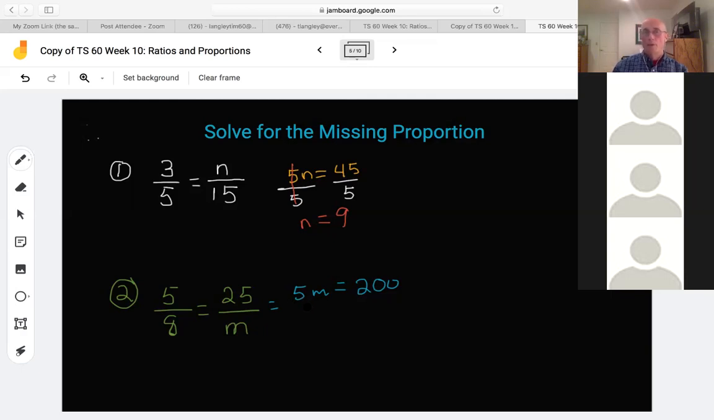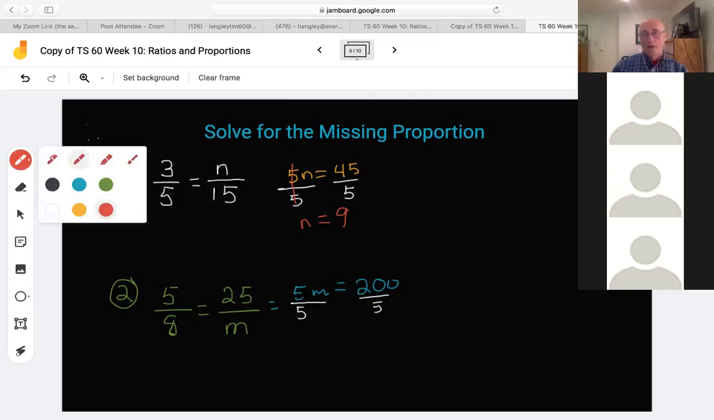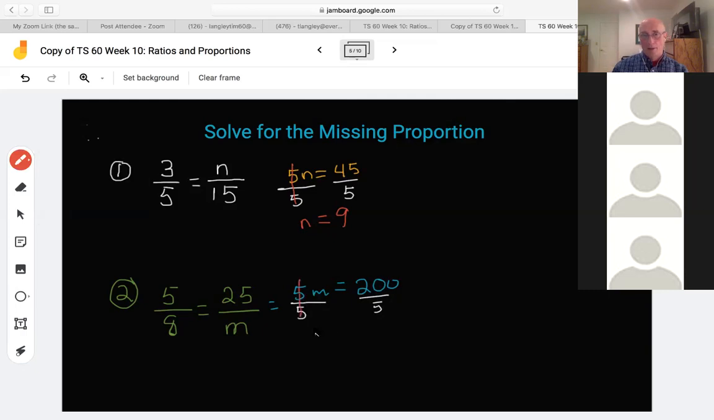How do we get rid of it? We do the opposite operation, which is just like we did above. We're dividing, the same thing coincidentally. So we have to do the same thing to the other side. That is going to cancel out my 5s and leave me with m equals, I know that 5 goes into 100 20 times, so 5 must go into 200 40 times. Just doing the math real quickly in my head there.